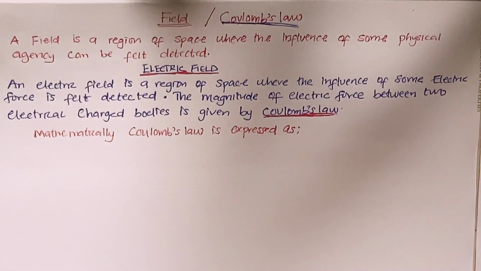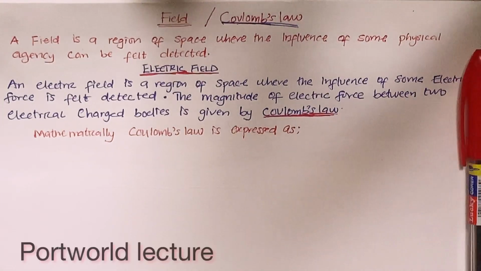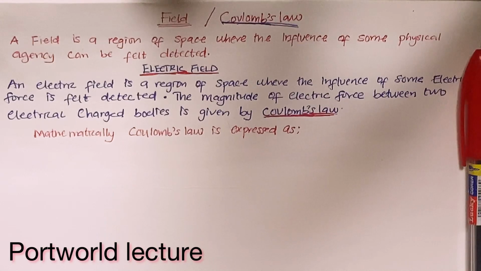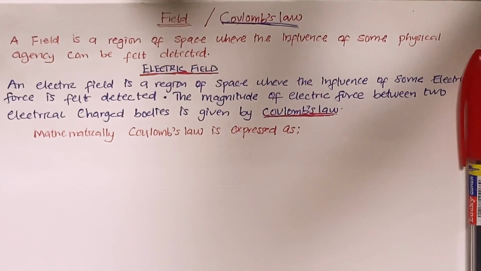If we are talking about an electric field, that's a region of space where the influence of an electric force is experienced. That is where the influence of electric force can be detected or felt. Electric force can be experienced between two charges, depending on the nature or type of charges present. We can classify electric force into two types: the first one is the attractive force, and the second one is the repulsive force.